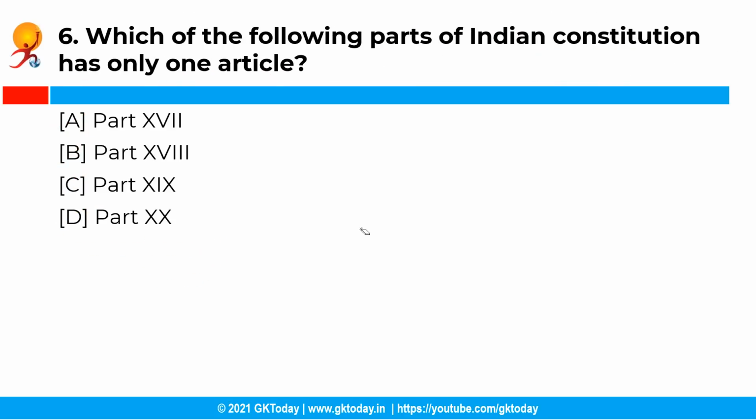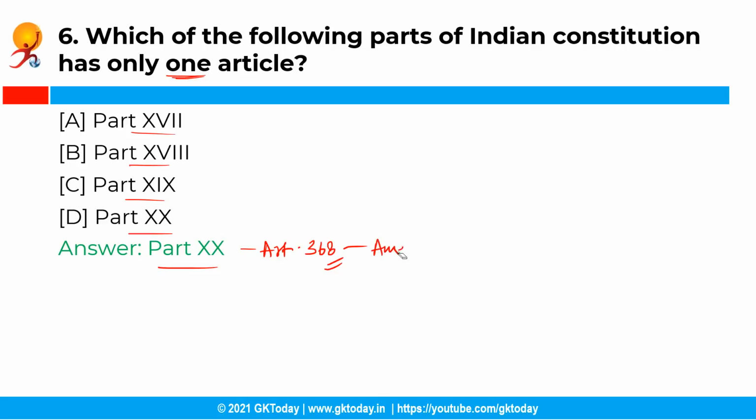Now the next question is, which of the following parts of the Indian Constitution has only one article? Your options are option A, part 17, option B, part 18, option C, part 19, and option D, part 20. So the correct answer is option D, that is part 20. Part 20 contains only one article, that is Article 368, that deals with the amendment and its procedure in the Constitution of India.